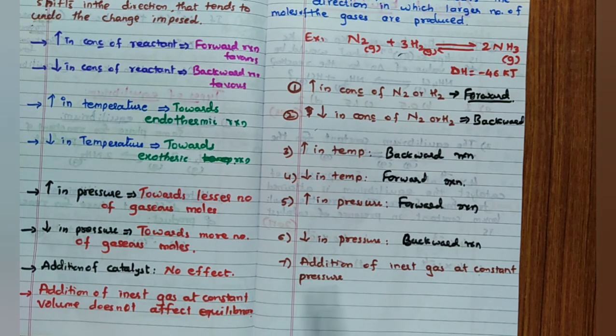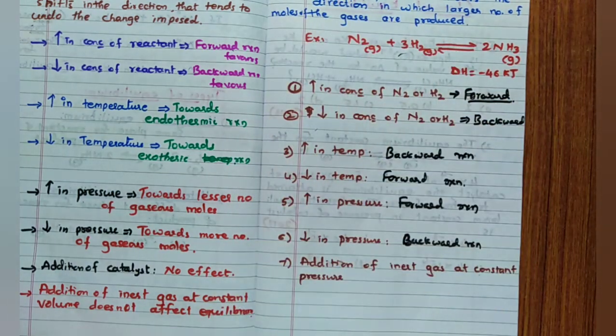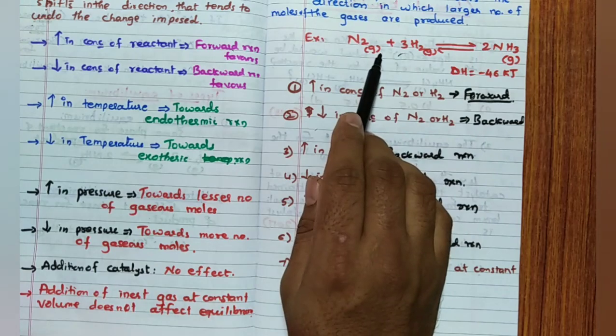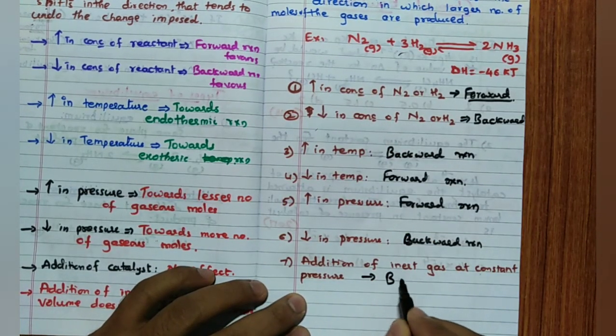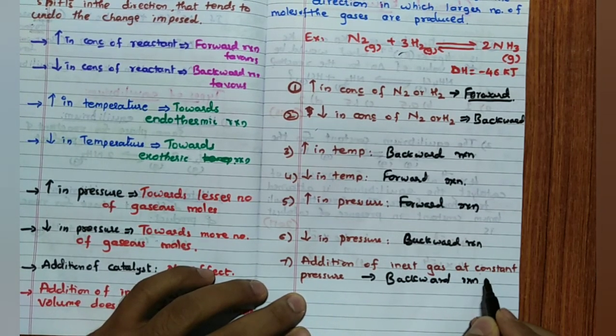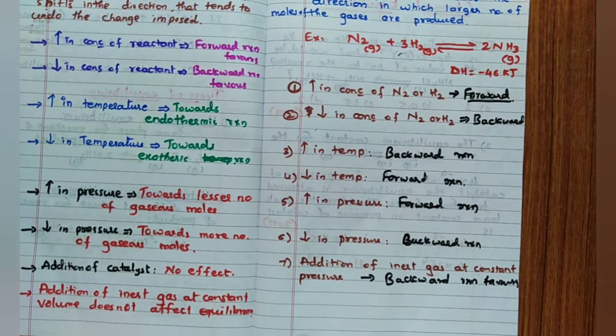Then addition of inert gas at constant pressure. Remember, the reaction moves in the direction in which a larger number of moles of gas are produced. So larger number of moles is at which side? Product side, hence the reaction moves toward the reactant side. Hence remember, here also it is backward reaction favorable. So if you have not understood this Le Chatelier's principle, see that video once again.